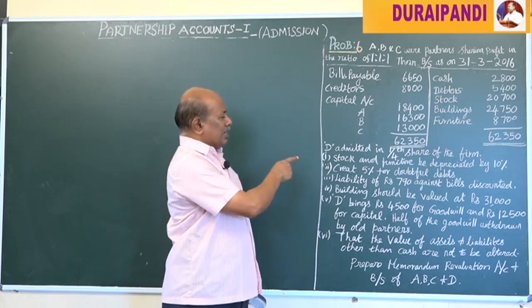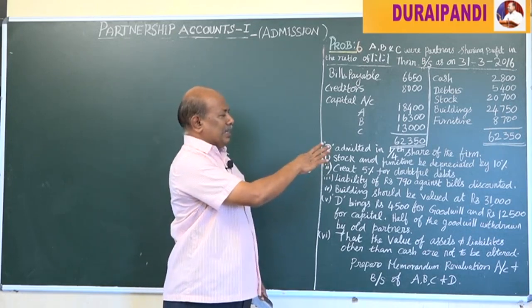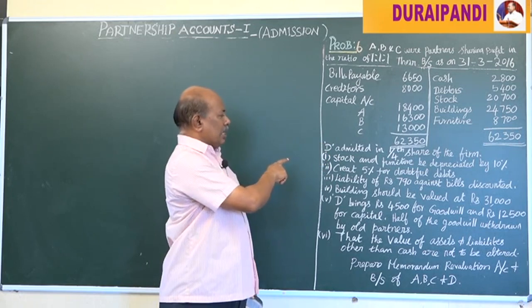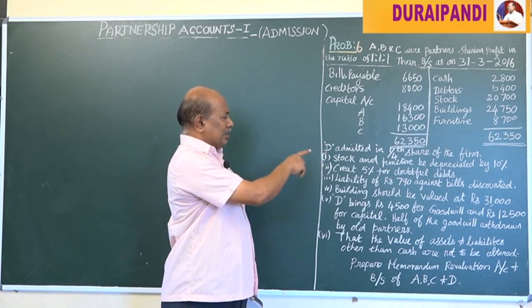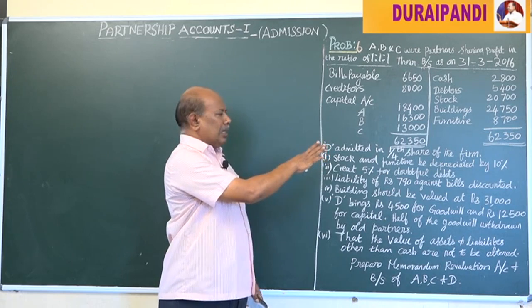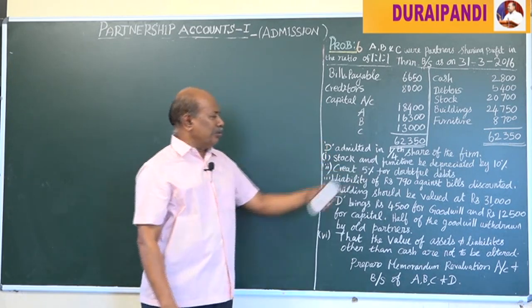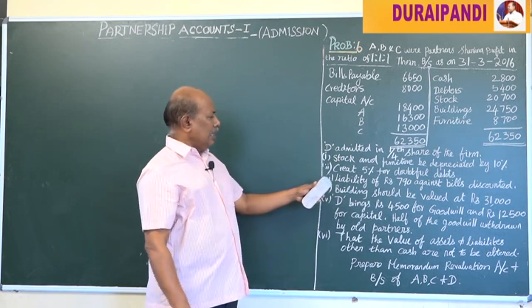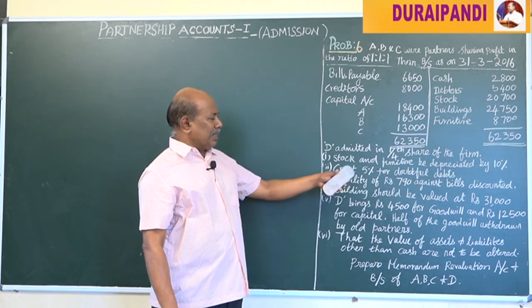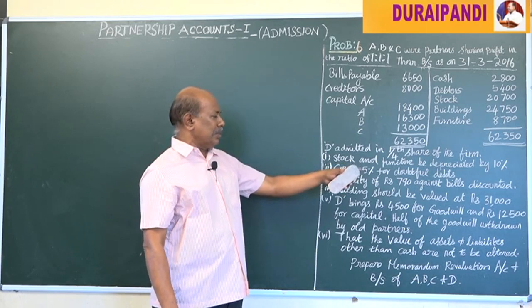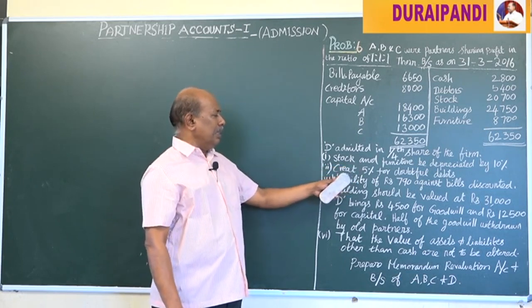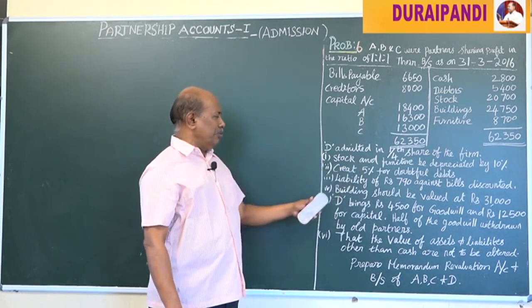Next, stock and furniture be depreciated by 10%. Create 5% reserve for doubtful debts on sundry debtors. A liability of rupees 790 against bills discounted is a new liability that will arise in the new firm.